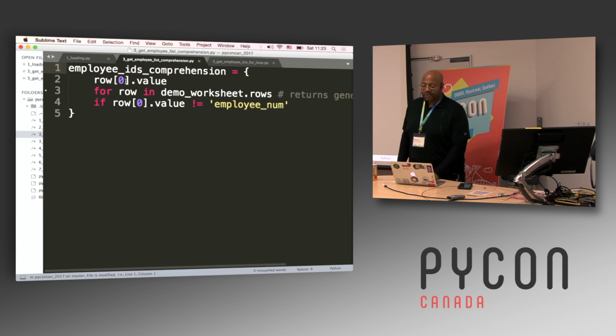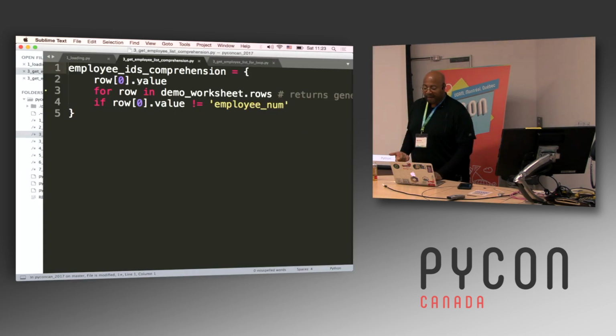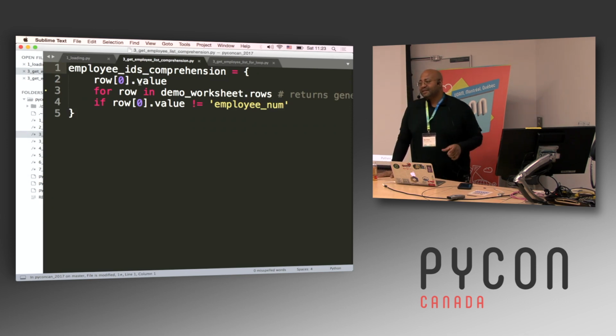Each row is going to be one row in the spreadsheet. I want row index 0, which is going to be the first value, so I want the employee number. But here I want dot value, and this is where you get into the distinction between worksheets and cells.